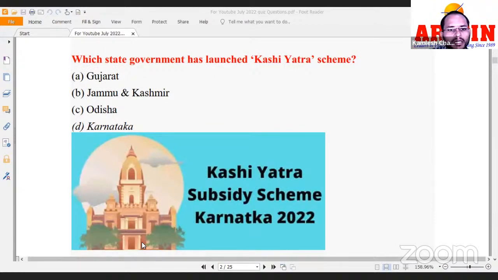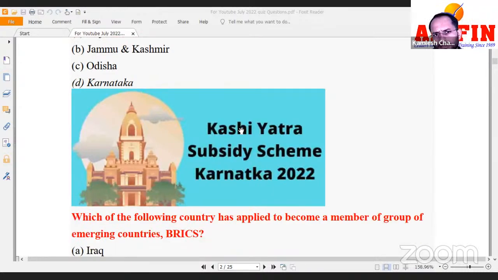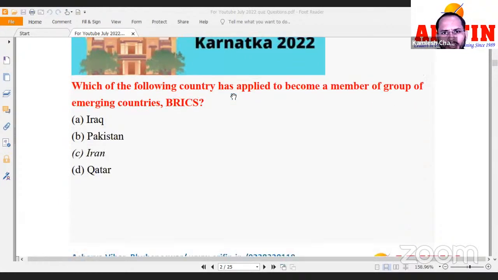The Kashi Yatra scheme was launched by the Karnataka government. Additionally, who is the governor of Karnataka? This is an additional question. You may also know some basic things like the capital of Karnataka and who the CM is.